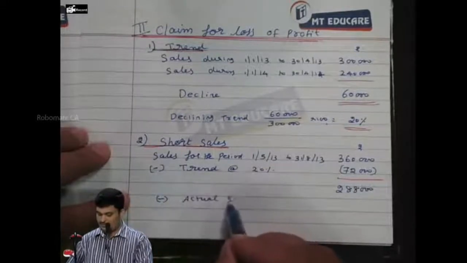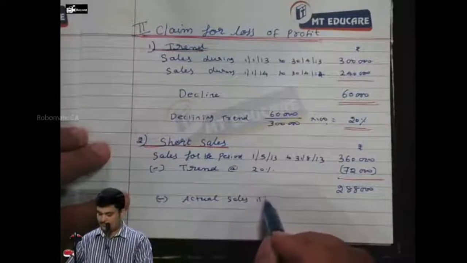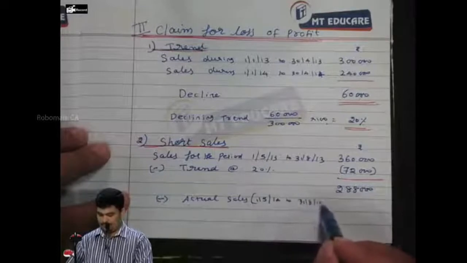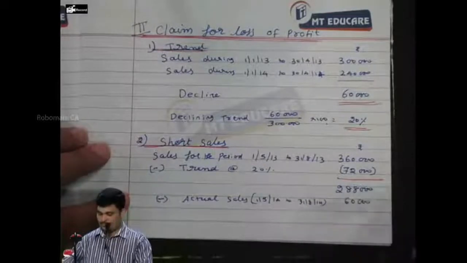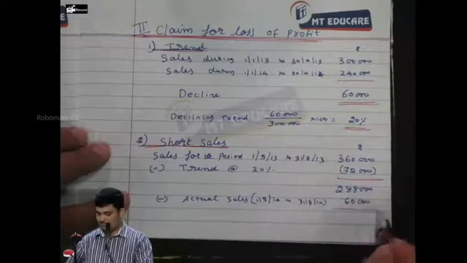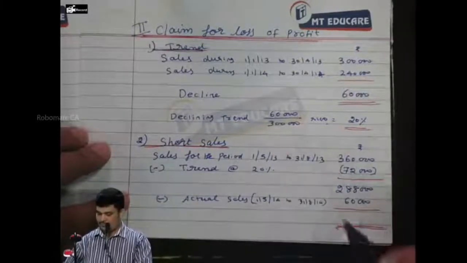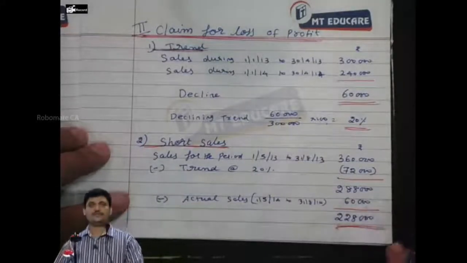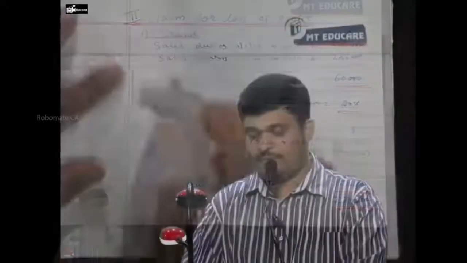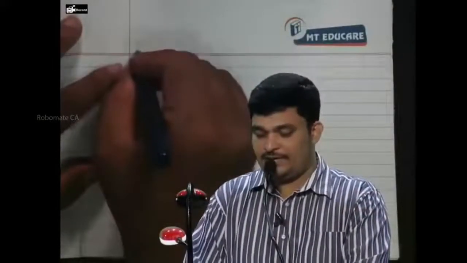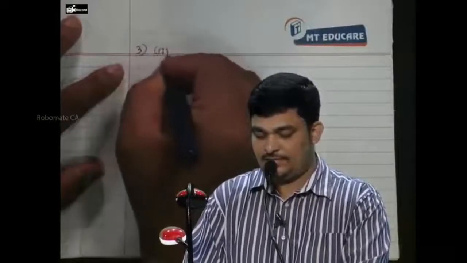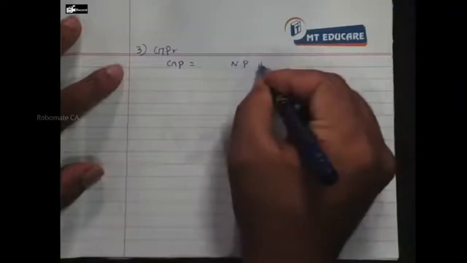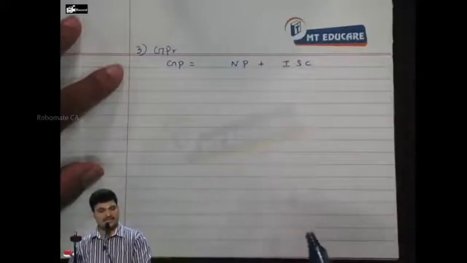Actual sales: 2,88,000 minus... 2,28,000. Step number 3. Gross profit equals net profit plus insured standing charges.